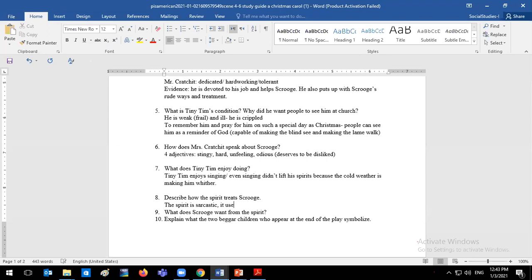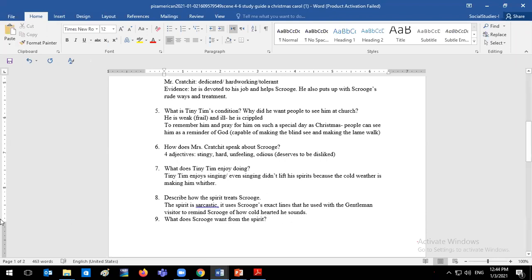It uses Scrooge's exact lines that he used with the Gentleman Visitor, to remind Scrooge of how cold-hearted he sounds.